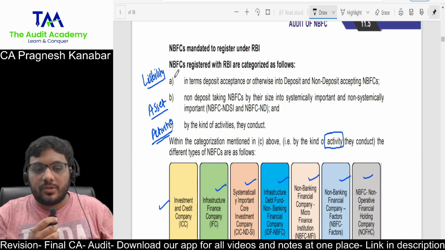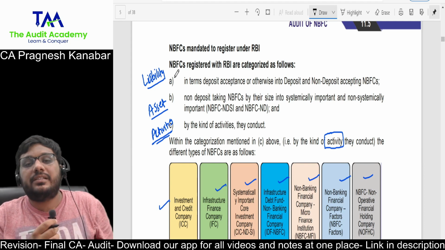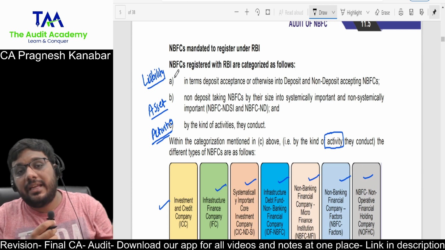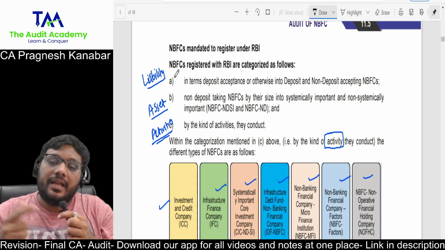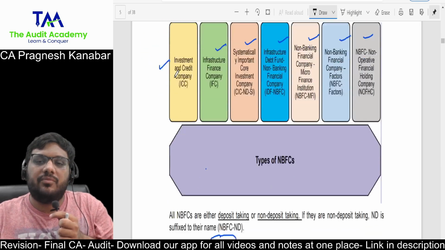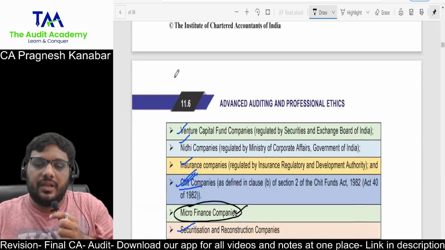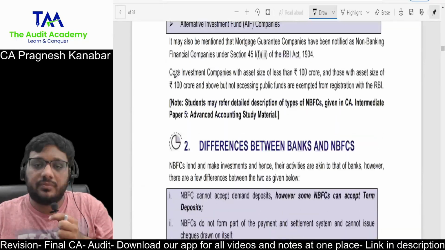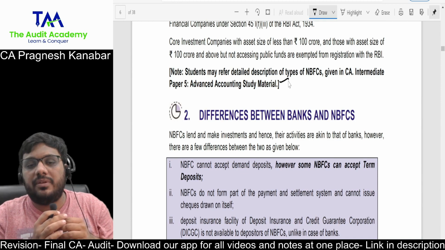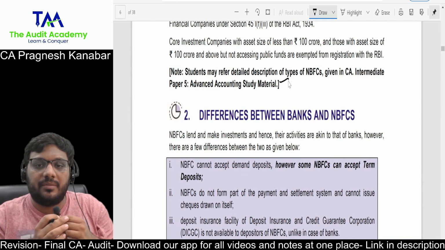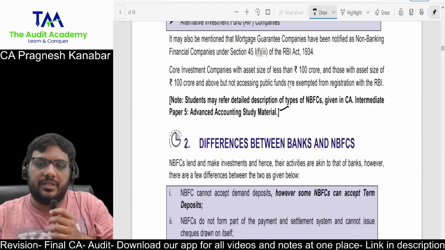So I was not aware that in Inter CA Advanced Accounts, in chapter number 9 in theory pages, they have explained types of NBFCs in detail, and that is why in your Final CA module they have shortened the discussion. And in the Final CA module, they have just given one line that students may refer to different types of NBFCs as given in CA Intermediate Paper 5 Advanced Accounting Study Material.